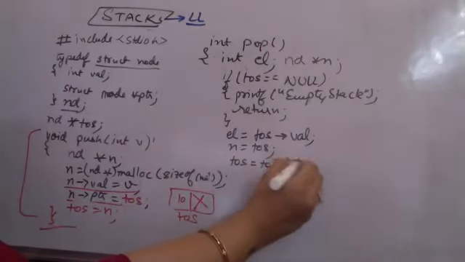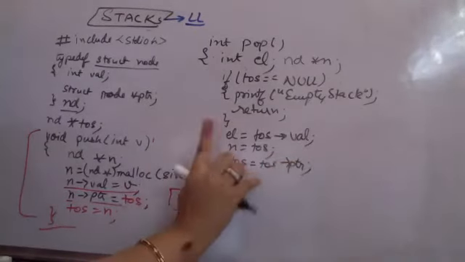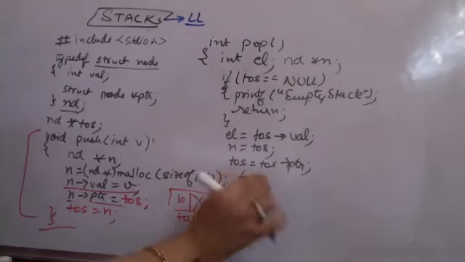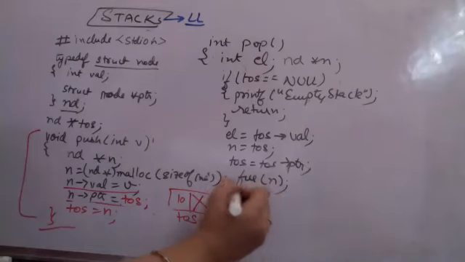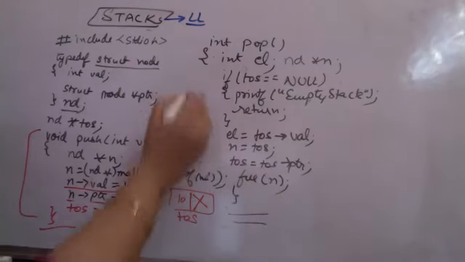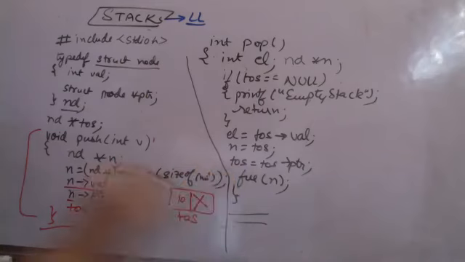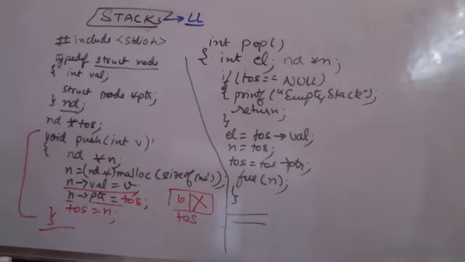Top of stack को तो आपने pointer पे remove कर दिया. Now you have to free n also. डायनामिकली मेमोरी एलोकेट हुई थी तो डायनामिकली डी एलोकेट भी करनी है. And now you are done. Now in case it is null, it will automatically become null. So you don't have to do anything in any case. Let us try to see what happens now.